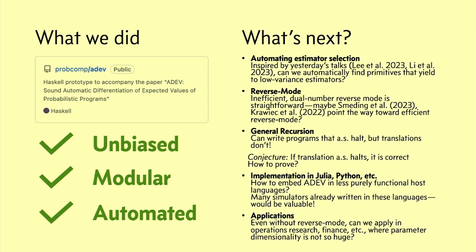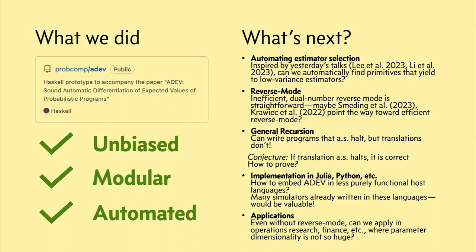Yeah, so that's a great question. One simple example is if I have a geometric distribution or something like that that's constructed out of flips, right? So I'm going to keep flipping coins with some probability until I get tails. Most of the estimators are going to be fine with that. But if you use flippy-num as the flip in that program, then the estimator that you're telling it to implement enumerates all program paths. And that doesn't terminate, right? Because there are infinitely many possible program paths through the geometric distribution.